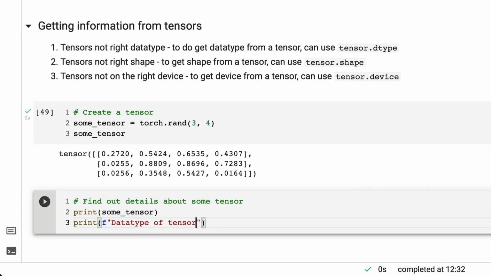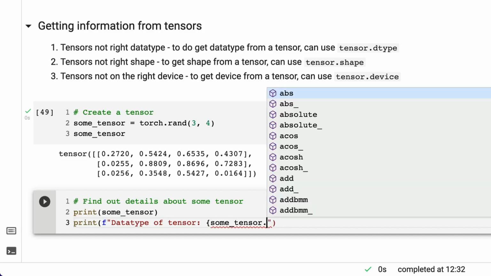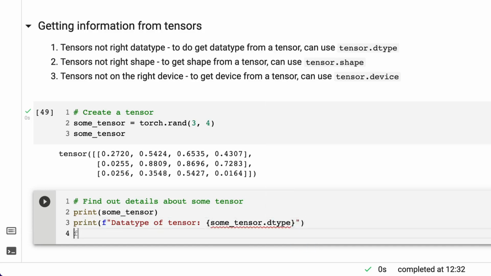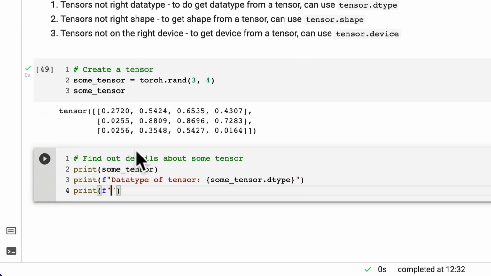Data type of tensor, and we're going to go, how do we do this? Some tensor dot what? Dot dtype. Beautiful. And then we're going to print tensor's not in the right shape. So let's go shape of tensor equals some tensor dot shape.